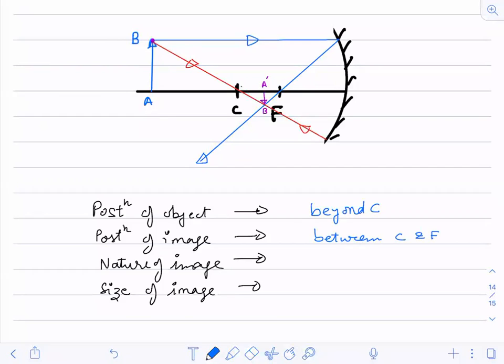Nature of image. Is it real or virtual? It is real. Is it inverted? Yes, it is inverted. Okay. Now, what is the size of image? Is the size of object larger or is the size of image larger? Size of object is larger than the image. So this is diminished. Okay. The image that you get is of diminished size.